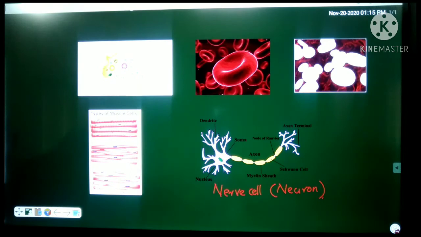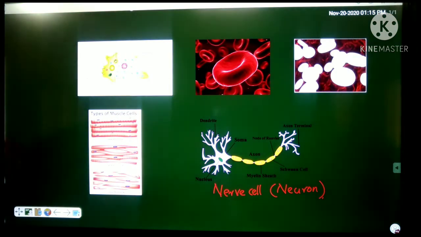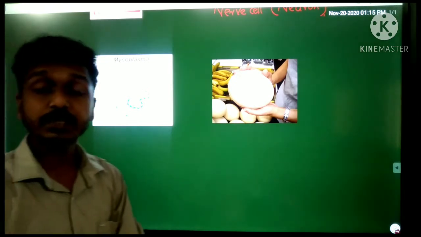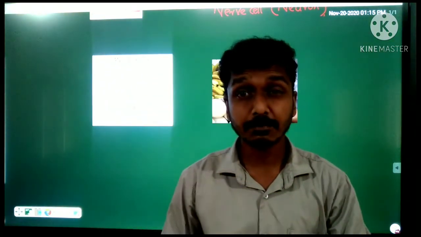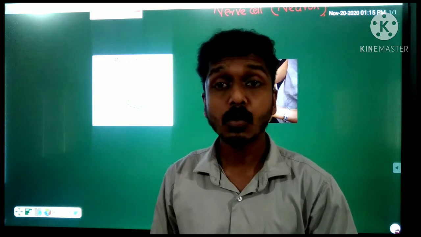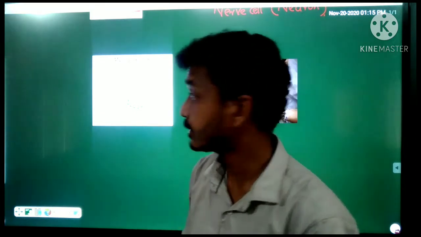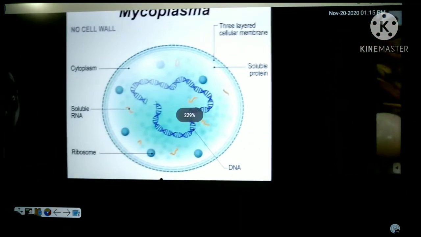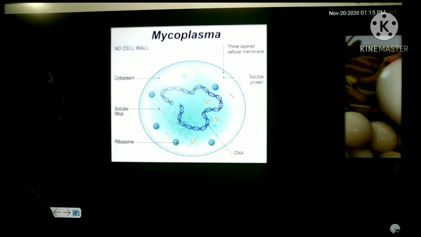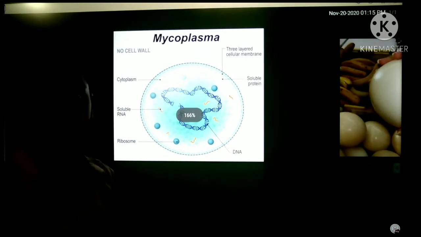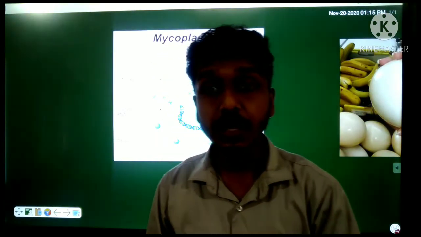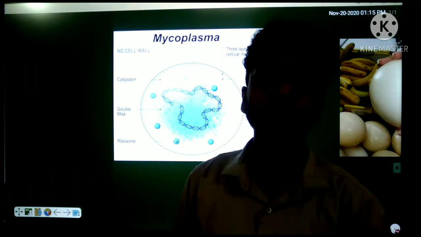Now listen. Look here. You want to know which is the smallest cell, no? The smallest cell of the world is a bacteria, my dear. That bacteria is called mycoplasma. Here you can see the mycoplasma. Mycoplasma is the smallest cell of the world.